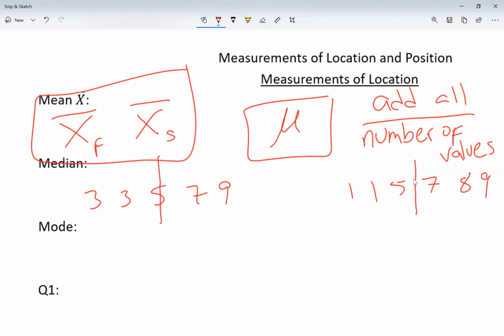But in case you cannot see it, what we're going to do is the mean of those 2 numbers. I'm looking at my median being in between 5 and 7. So if you don't know which number it is right in between 5 and 7, do the mean of those 2 numbers. What do I mean by mean? Add them up. So 5 plus 7, and then divided by 2, because there's 2 numbers. So 5 plus 7 divided by 2 gives me 6. Yeah, 6 is the number right between 5 and 7. Sometimes you can tell which one is the median when you have 2 numbers. Sometimes you cannot tell.